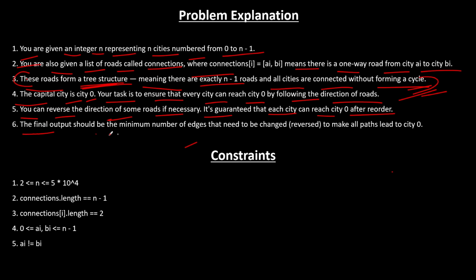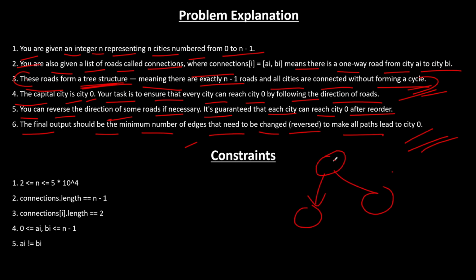Our final output should be the minimum number of edges that we need to change or reverse to make all paths lead to city 0. There might be some paths which are not directed towards city 0, so we have to change the direction, of course, and return how many edges we reversed so that every city could reach the capital city 0. Now let's understand the constraints.